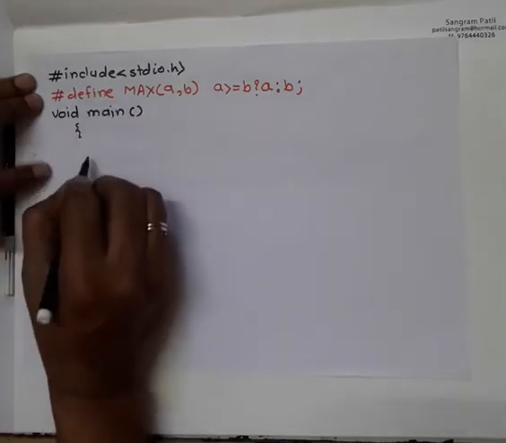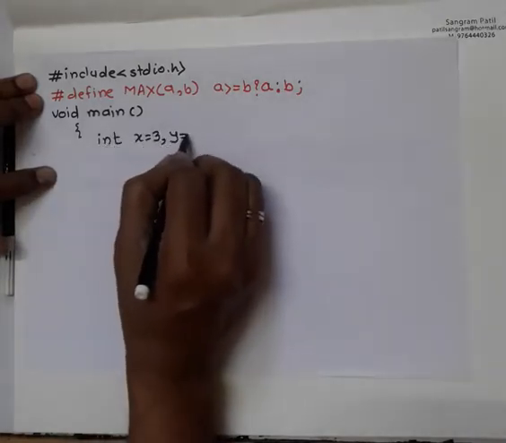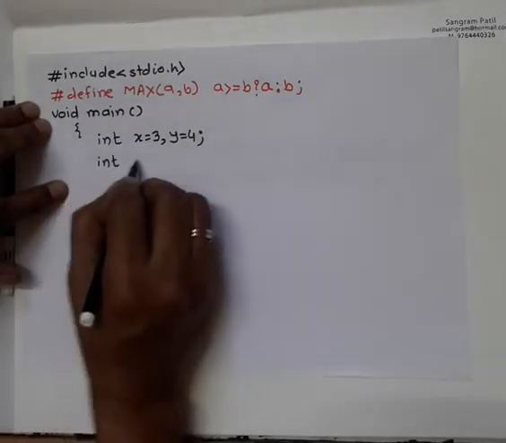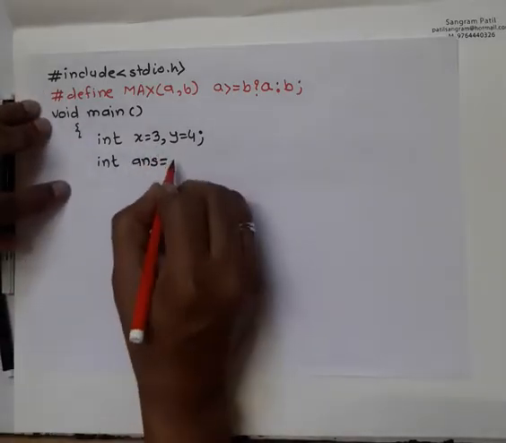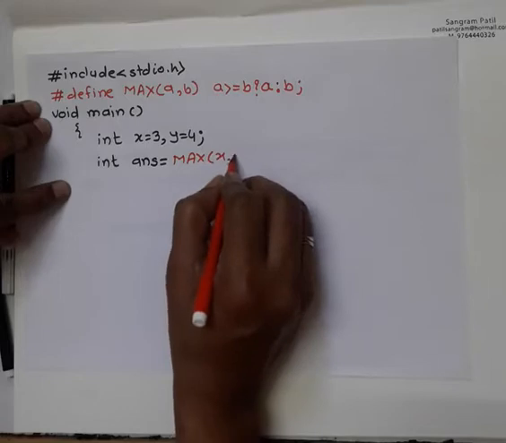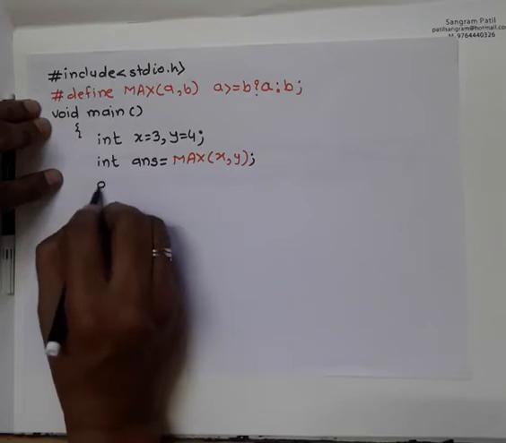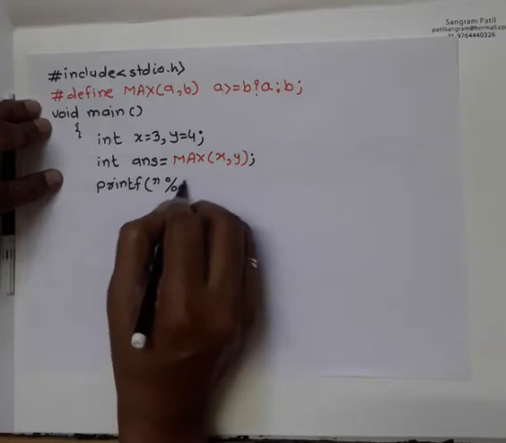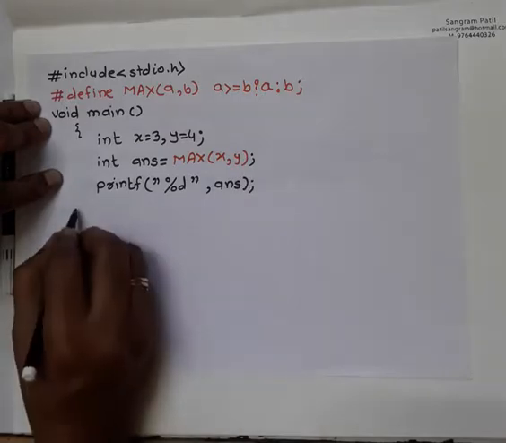Here I am considering two variables, x as 3 and y as 4, and then I am taking one integer variable answer. I call this max function by passing the values of x and y, and then I print the value of answer, that is, whatever answer is returned by this max function.